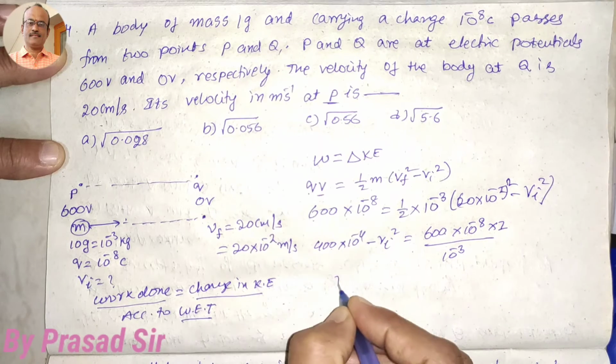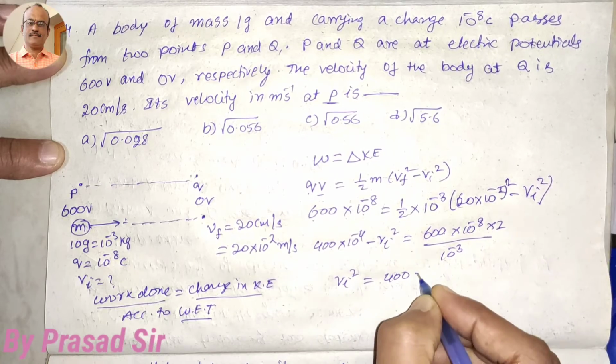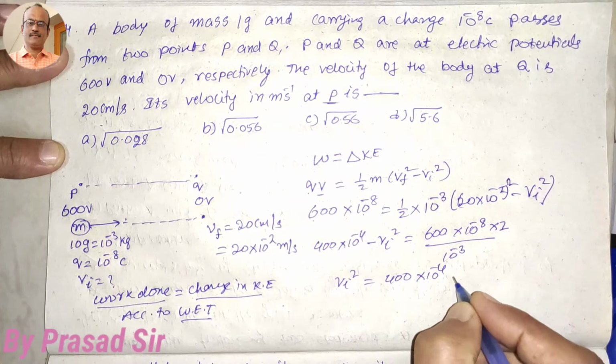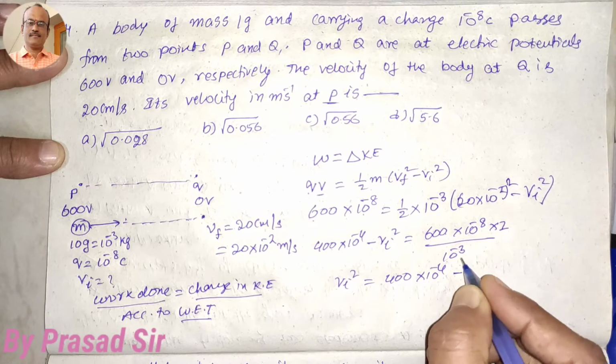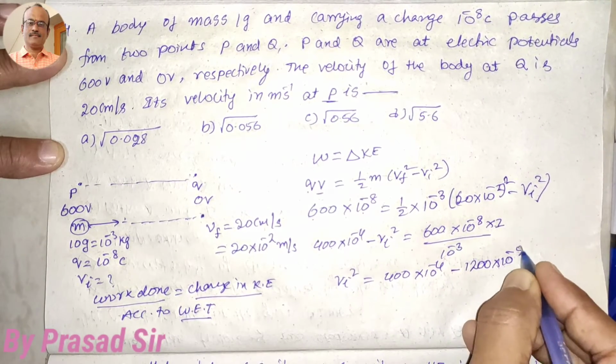So what happens here? V initial square is equal to 400 into 10 to the power of minus 4 minus 2 into 600, 1200, into 10 to the power of minus 5.